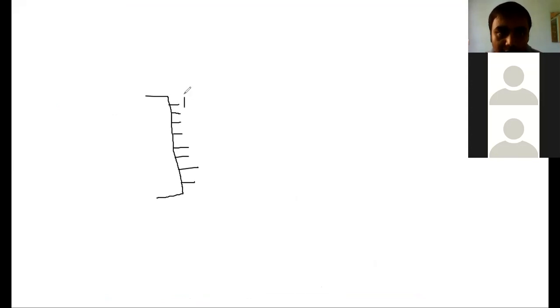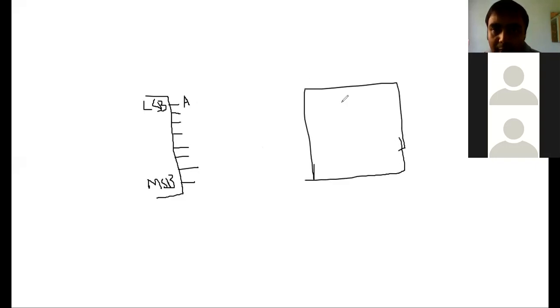A is connected at the LSB. This is the LSB, the least significant bit of the port, and this is the most significant bit of the port. So A is connected to it, and here is the 7-segment LED, right? So like this.